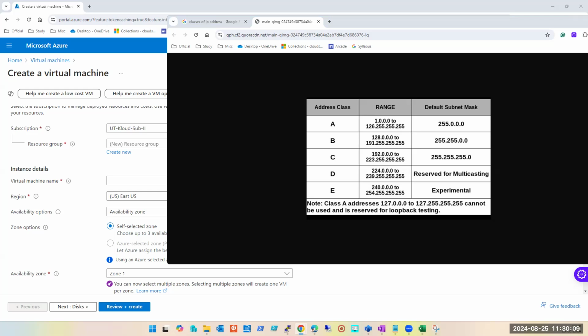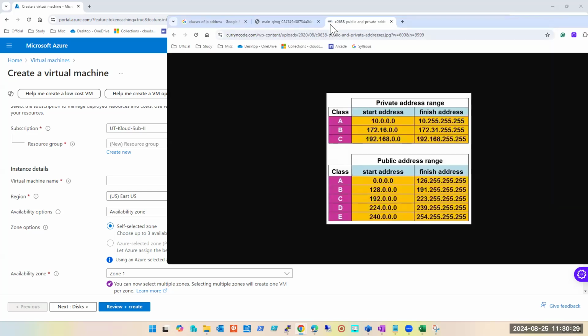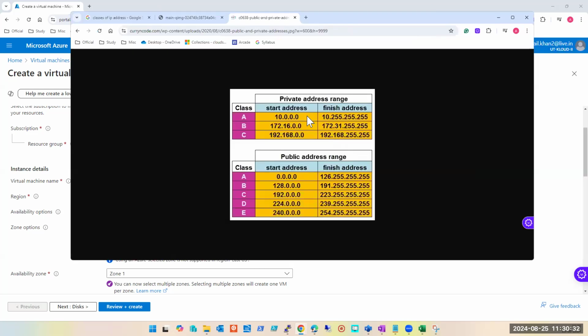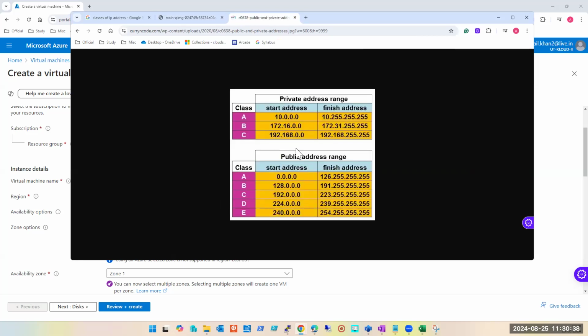Now let me open another picture for you, which will just talk about the private IPs, the private IP range. I never wanted to cover this. This is very basic. You should have learned this in the videos which I have shared with you. This is a slightly bifurcated version of this same diagram. Here it is. This is your private range.